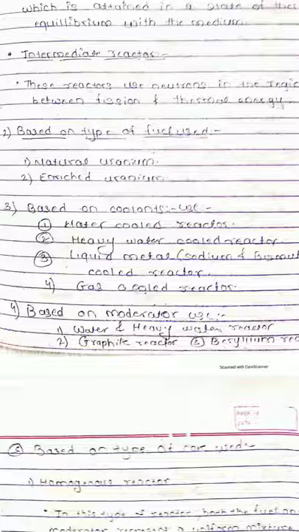In that, the first classification is the research reactor, where we use the reactor core for research purposes only, not for power generation. The second one is the power reactor, where we use it for power generation, and this is our area of concern for the study. In a power reactor, we generate the power. The third one is the breeder reactor.